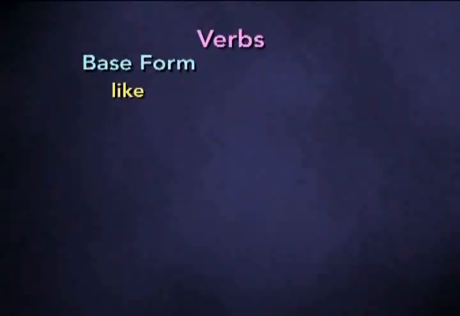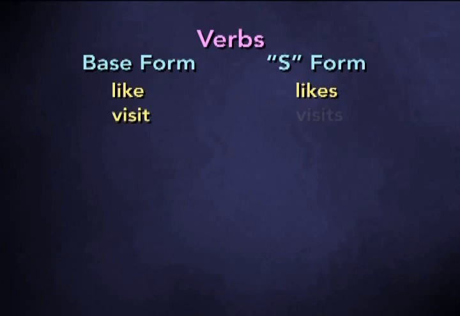Hello. This lesson deals with other verbs and some new verbs and some irregular verbs. You remember the base forms and the S forms from previous lessons. Take a look at this. Base form like becomes S form likes. Visit, base form, visits, S form.